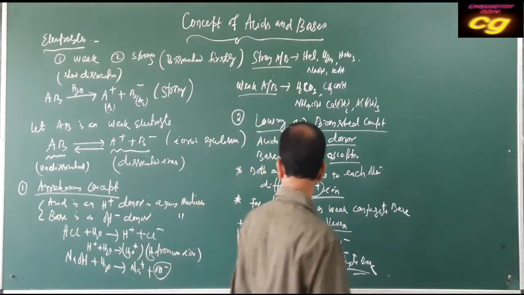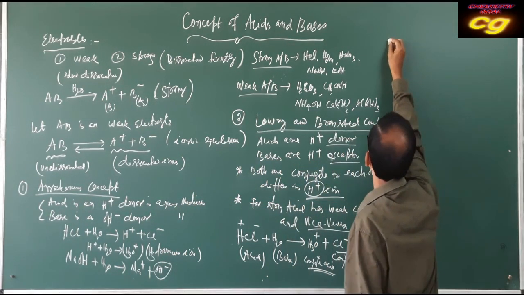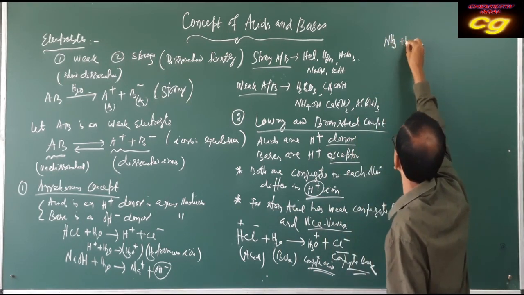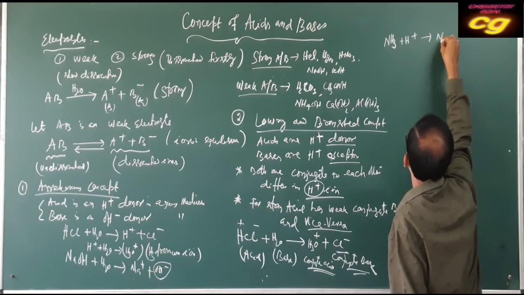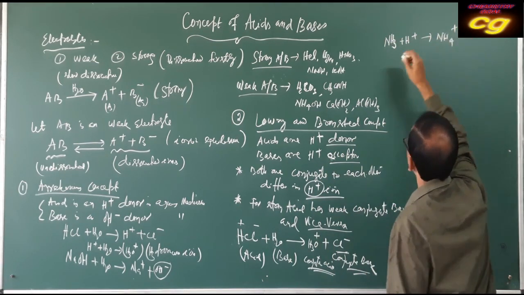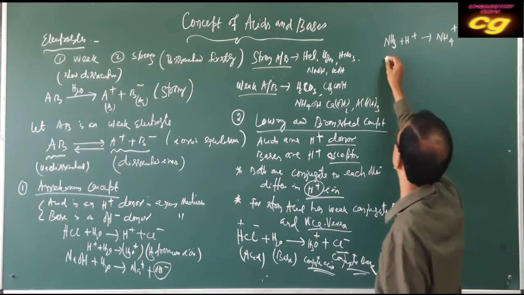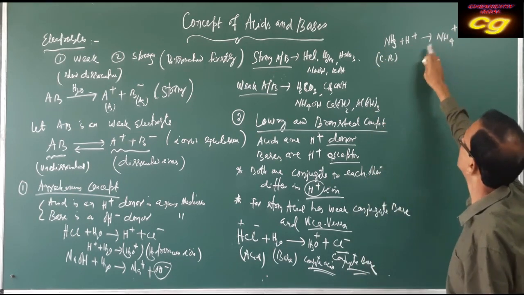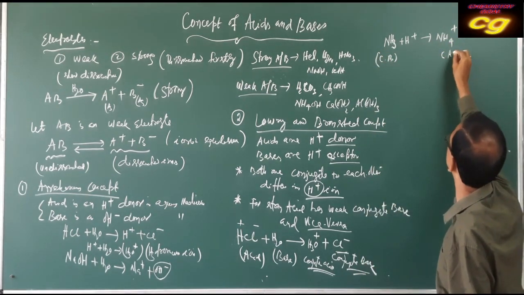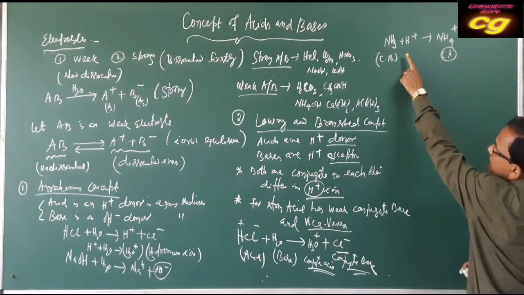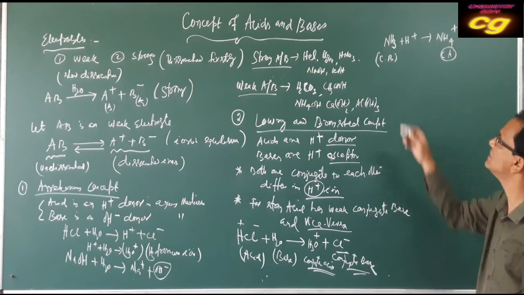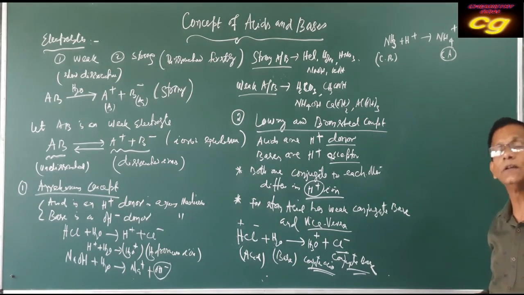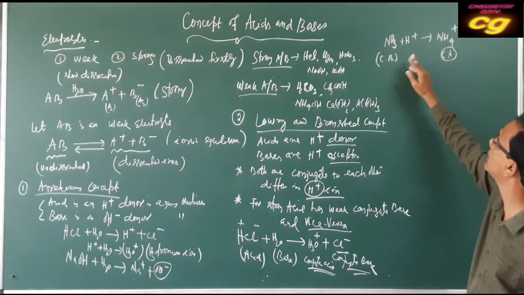Okay, so let us see other examples. Suppose NH3. If you add an H plus ion, it produces NH4 plus. As H plus is accepted by ammonia, the substance produced will be the conjugate acid. When you write the conjugate acid of any substance, just add an H plus ion.